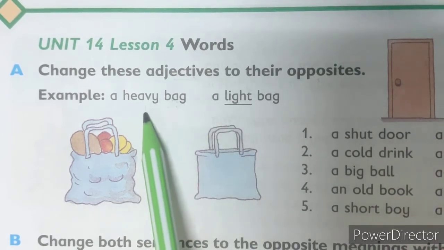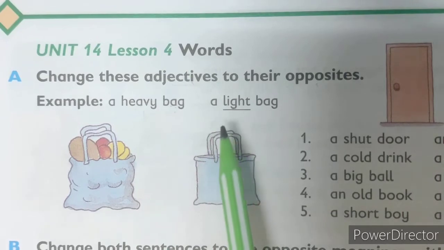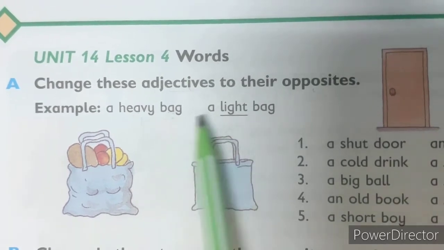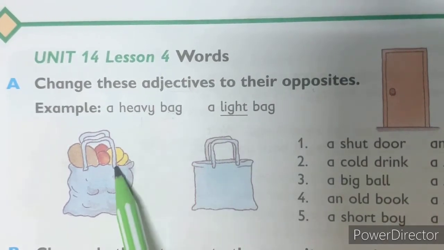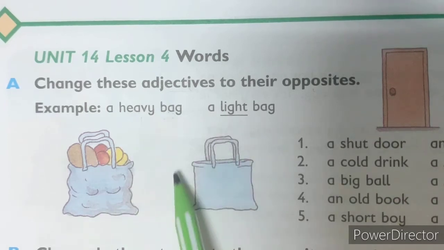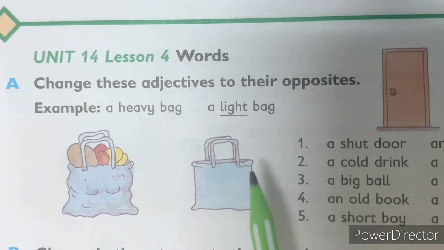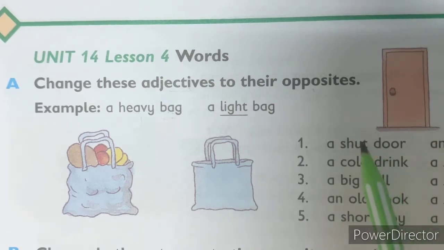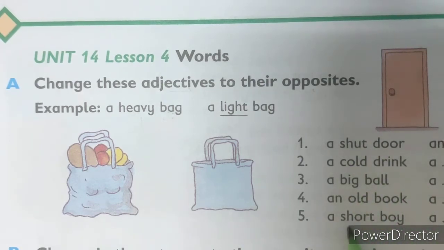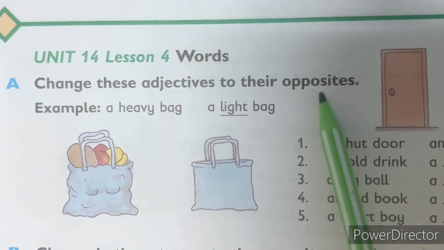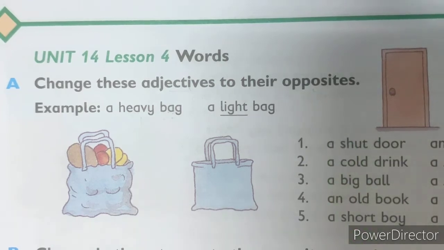We did the opposite here, okay? A heavy bag, the opposite will be a light bag. Means no weight, only a little bit of weight. Okay? So you have to change all these adjectives to their opposites. Okay, students?